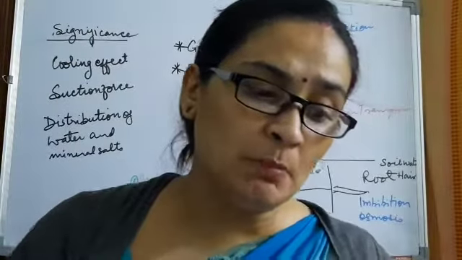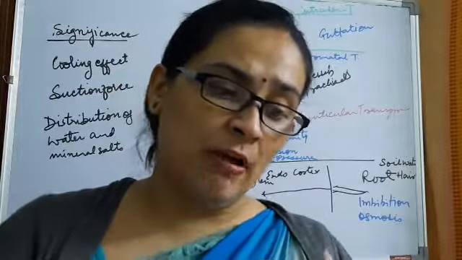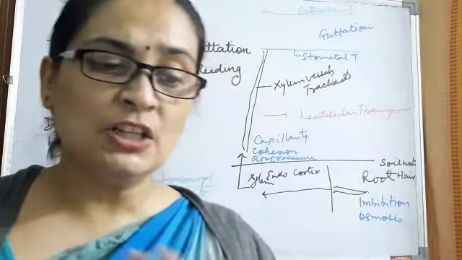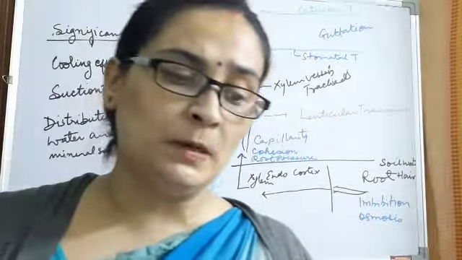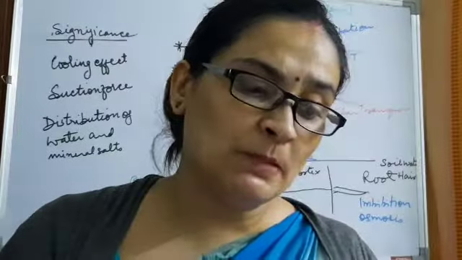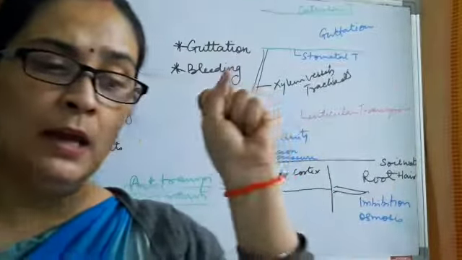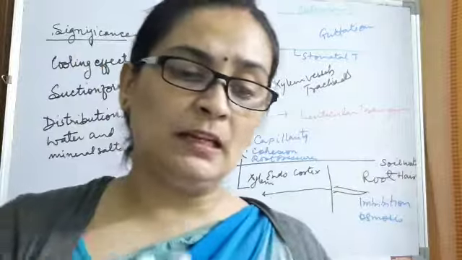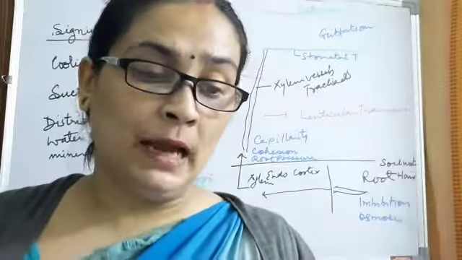Then transpiration may lead to loss of turgidity and cause wilting, whereas guttation has no such effect because it happens due to excessive root pressure. Then in transpiration, stomatal transpiration is guarded by guard cells, whereas in guttation it is controlled by hydathodes.